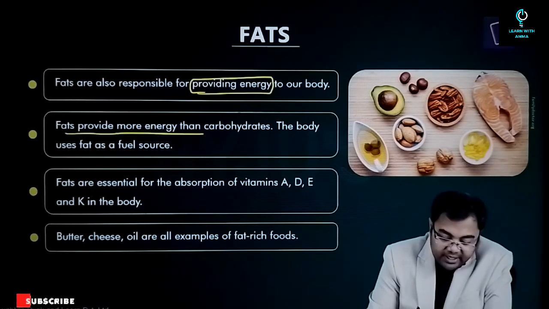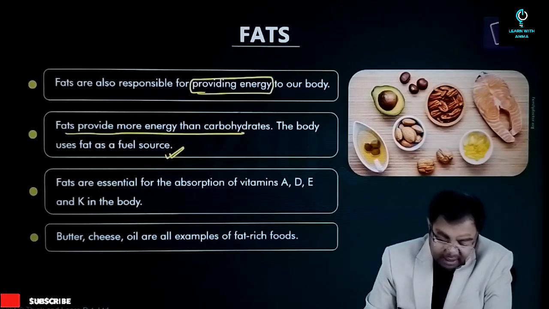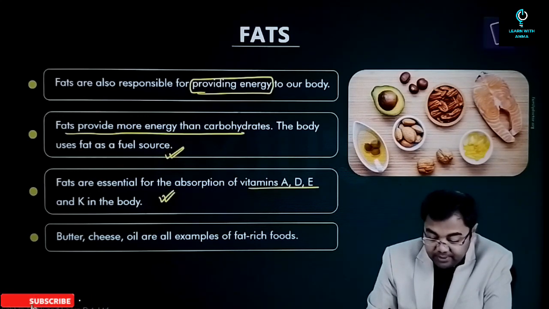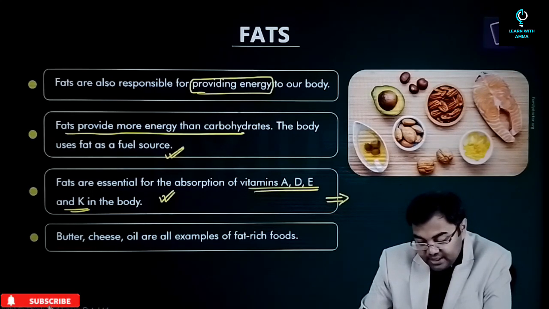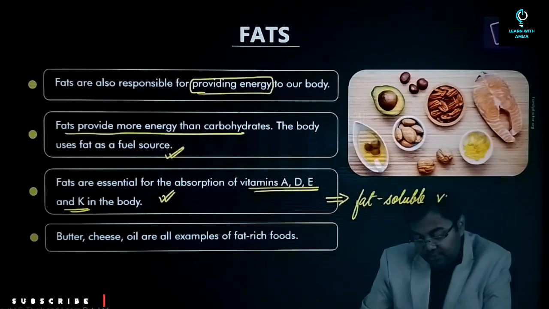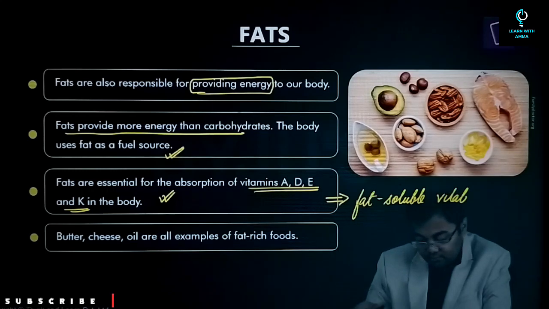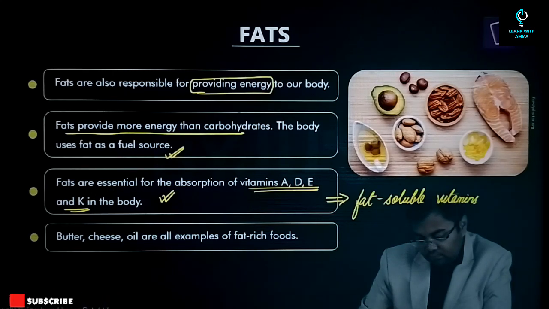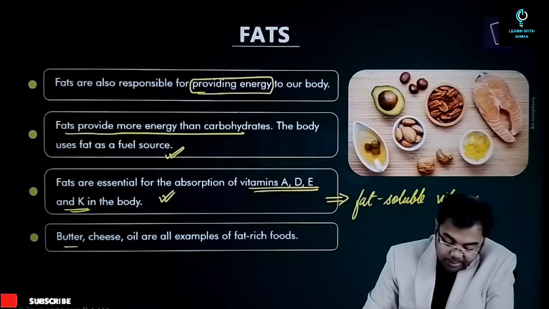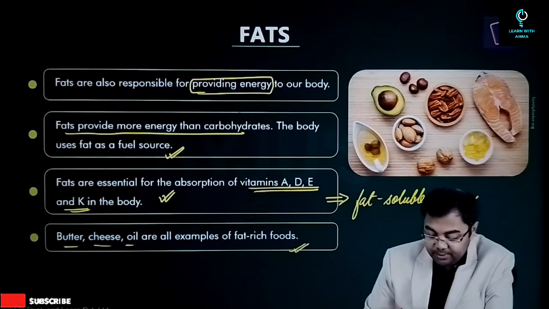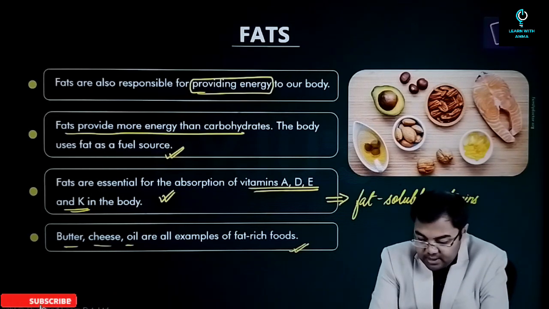So fats provide more energy than carbohydrates. The body uses fats as a fuel source. Fats are also essential for the absorption of vitamins A, D, E, and K. That's why these vitamins are also called fat soluble vitamins. So butter, cheese, oil, etc. are all examples of fat rich food.